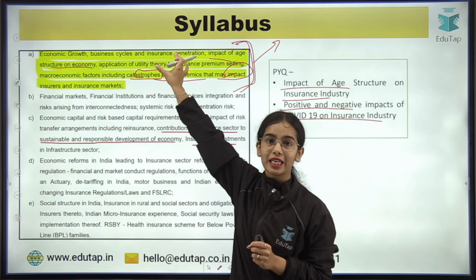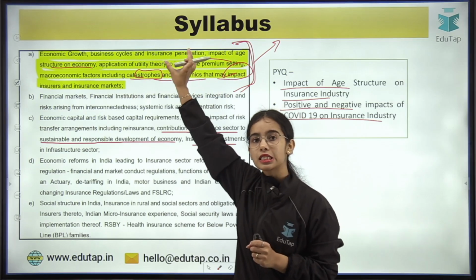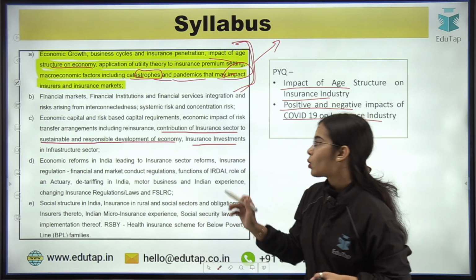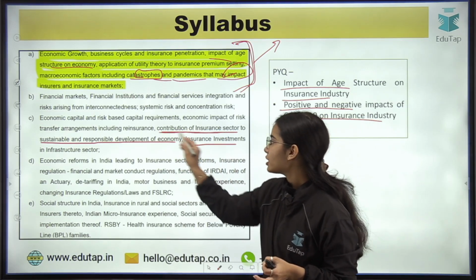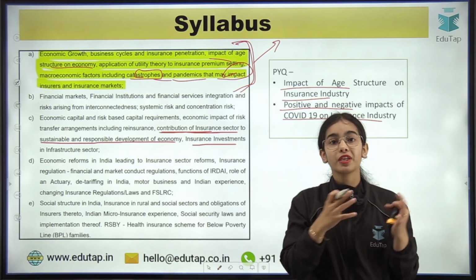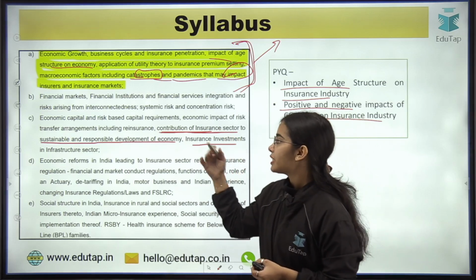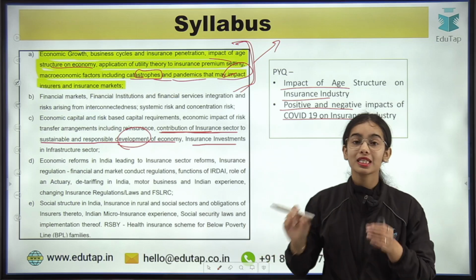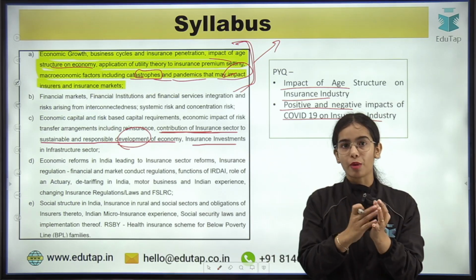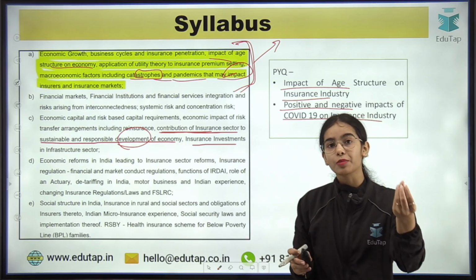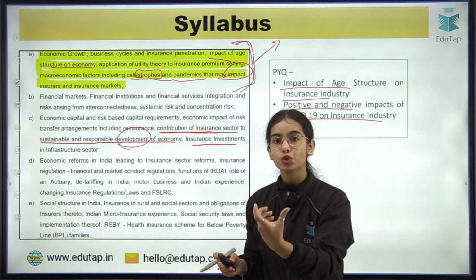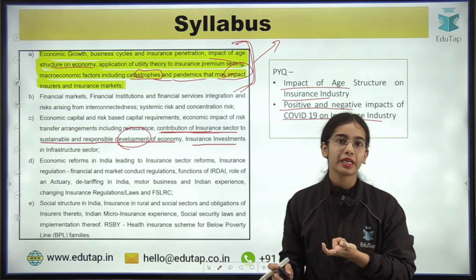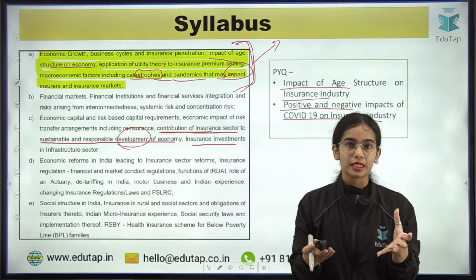You cannot miss out any of the topics in this A point of your ESI Impacting Insurance syllabus. As well as why I have highlighted this, because from here a direct question has not come in the previous years, but sustainable and responsible development of the economy has become a very important topic in recent time. In the RBI Grade B examination in Phase 2, there was a question on sustainable development. So sustainable development is the hot topic right now. It has been discussed a lot in recent time.